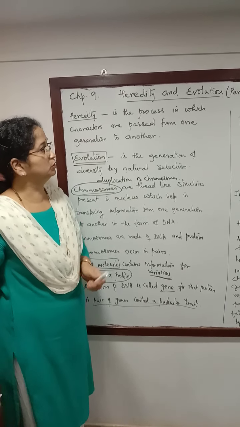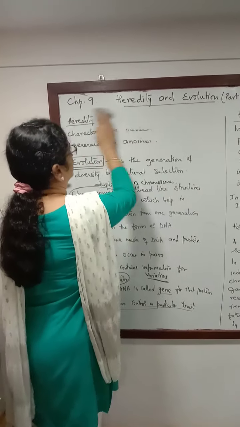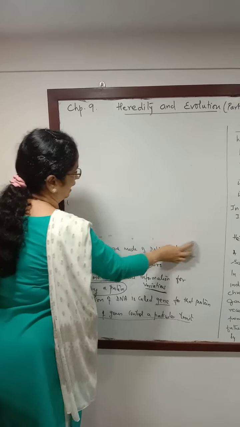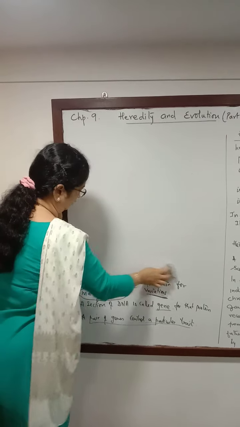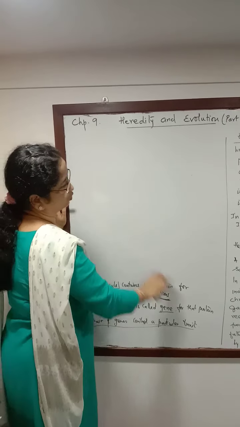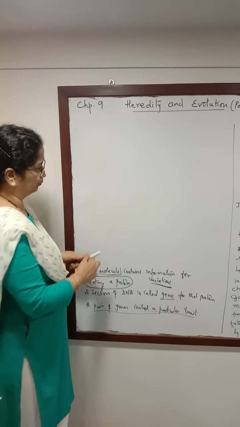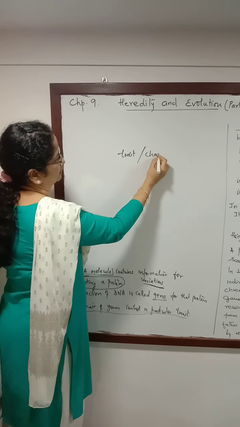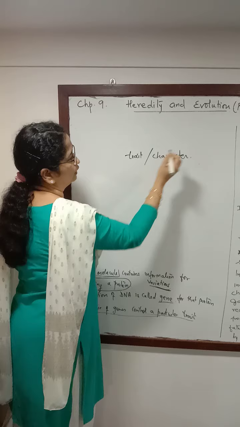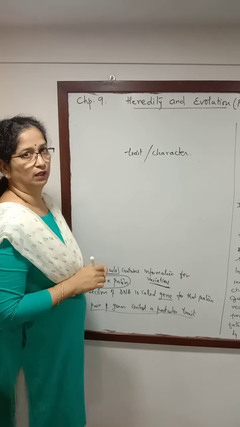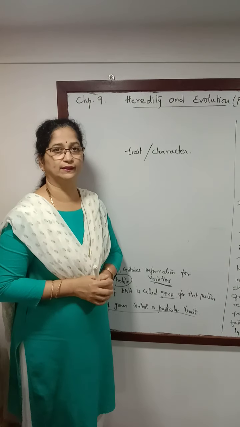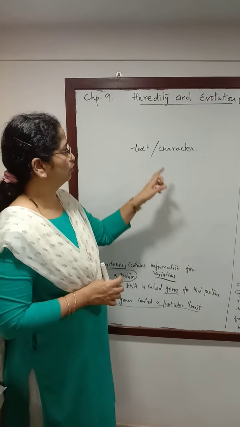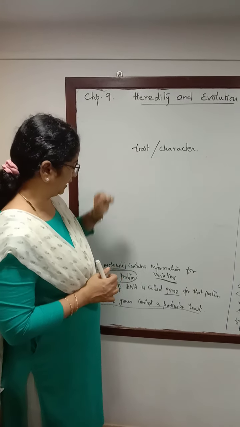Now let us come to a certain term that we are going to use often in this particular chapter. And that term that we are using very commonly is called trait. Trait is also called character. And just now I have told that it is a visible feature in an organism, like the shape of the nose, the color of the eyes, the height of the individual. All these are traits.